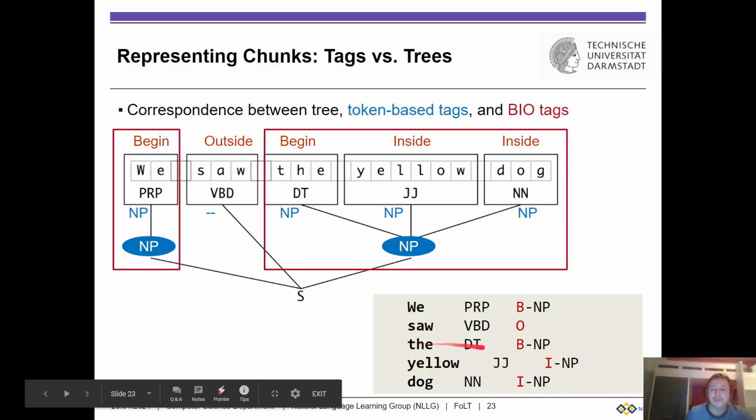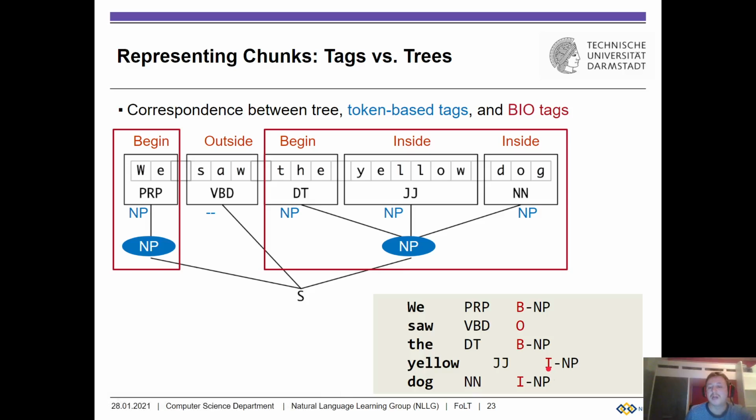If this one here were a separate noun phrase, it would have B-NP, and this one here would be the next NP, so we would have a B-NP again here. So with this BIO notation, we can exactly identify where our noun phrases are, where they start, and how long they go.